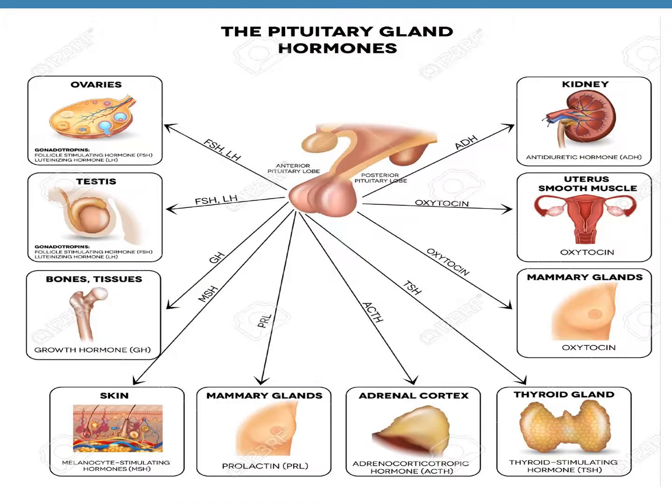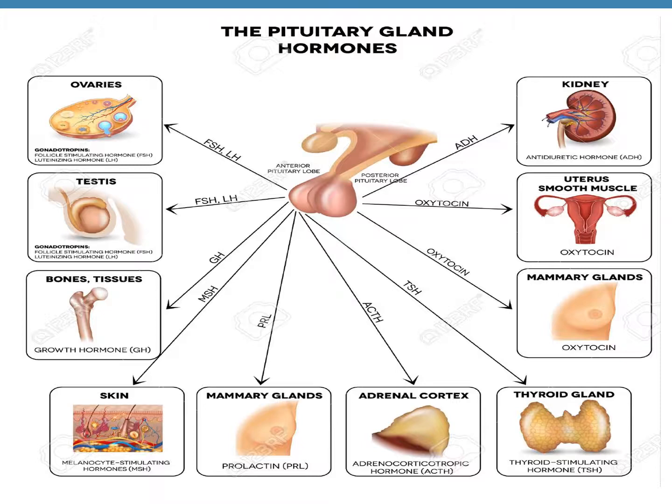This figure illustrates all the 9 hormones which come out from the pituitary gland. Please keep in mind that the adenohypophysis makes, that means produces and secretes 7 hormones. But the posterior lobe of pituitary, that is the neurohypophysis, does not make or produce any hormones.